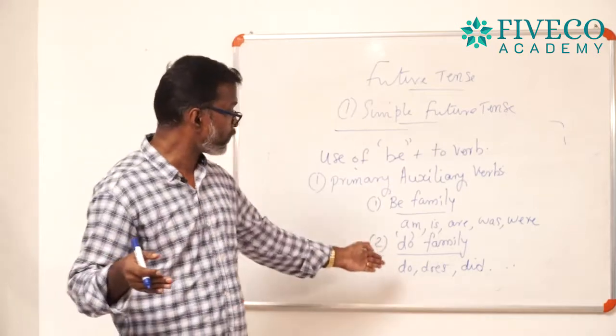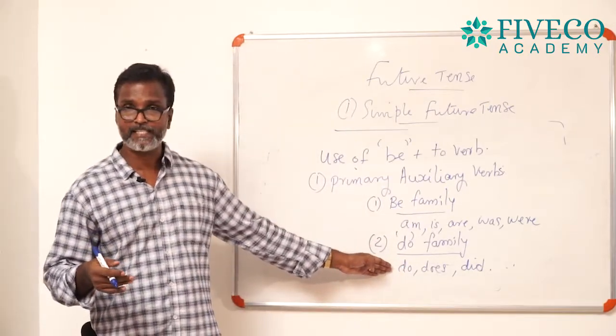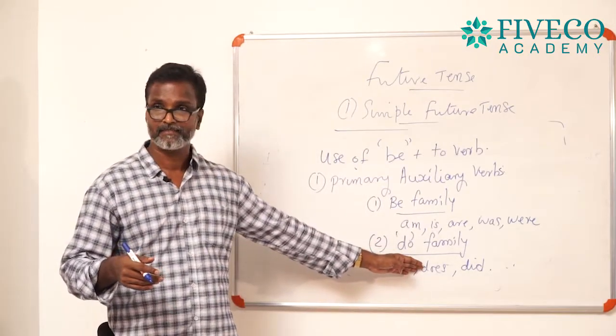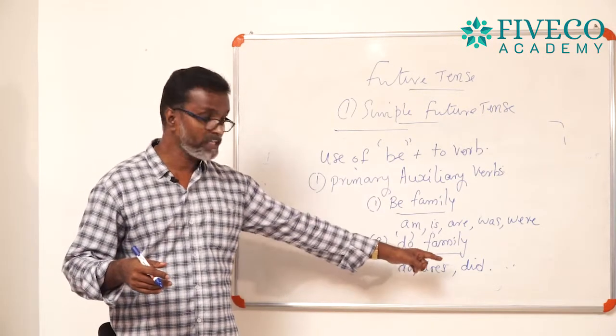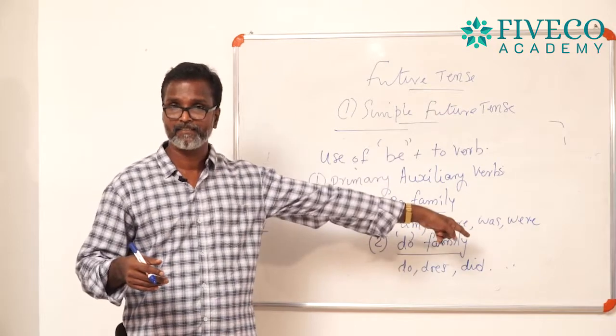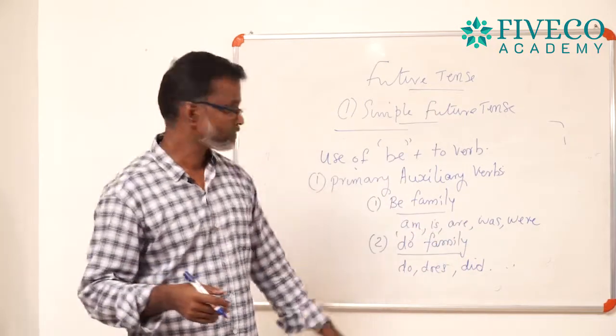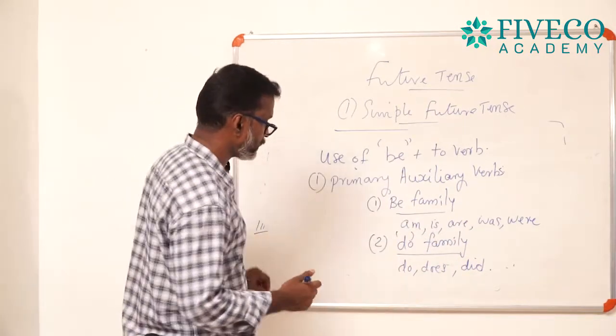Where you can use do or does? If the subject is singular, you have to use does. And if the subject is plural, you want to use do. And if the sentence is past, you want to use did. So they are called do family.